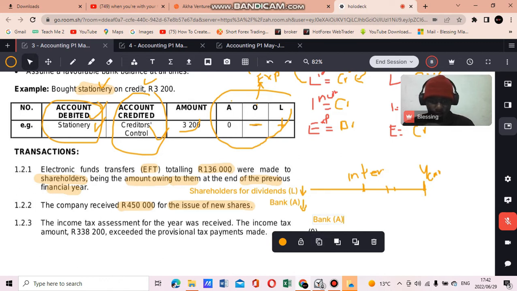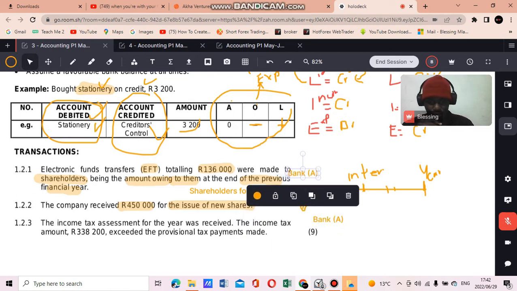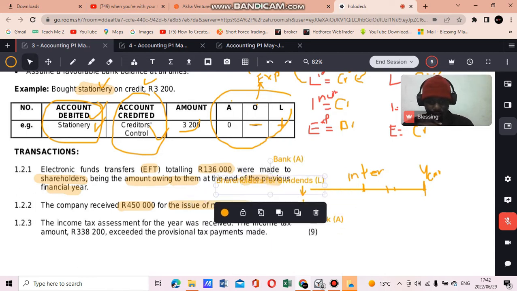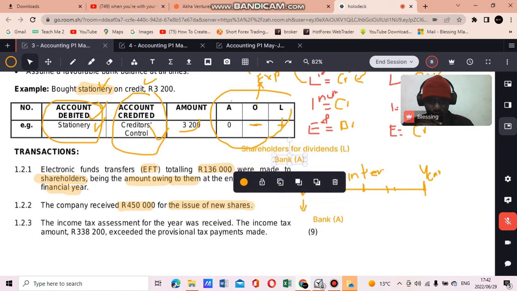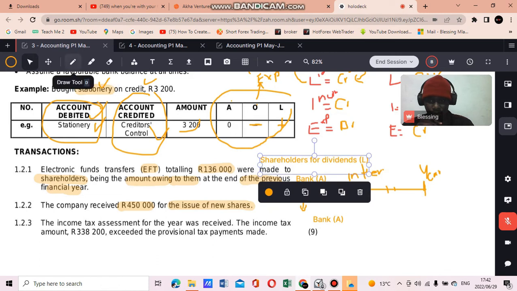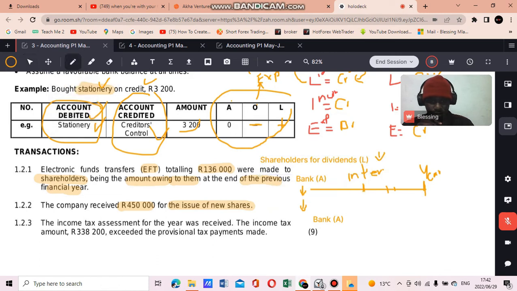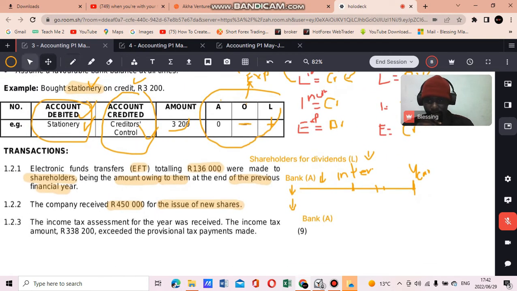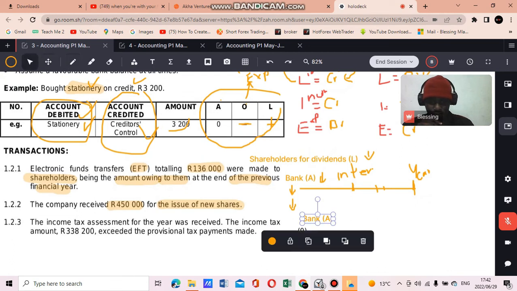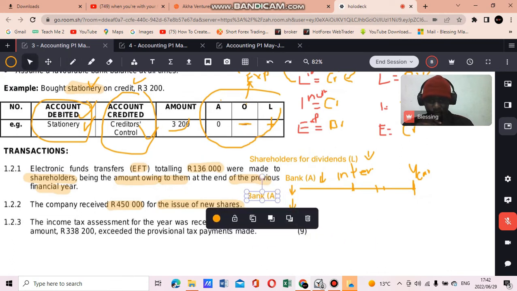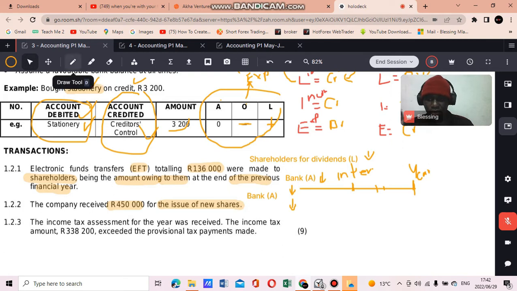It's an asset, right? Let me just move this one so that you can see that this one was dealing with number one. Then we have a decrease and a decrease. So with number two, we have bank. Since we're receiving money, bank is affected, which is an asset. Receiving money means that our assets are increasing. This cash is increasing in our bank account, right?